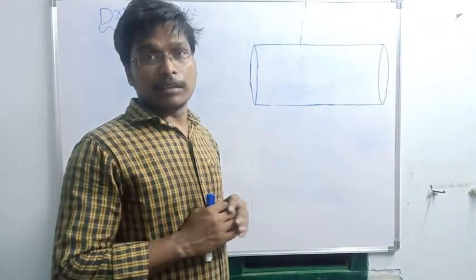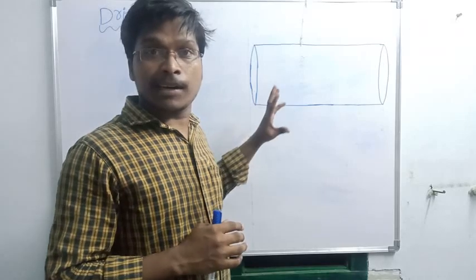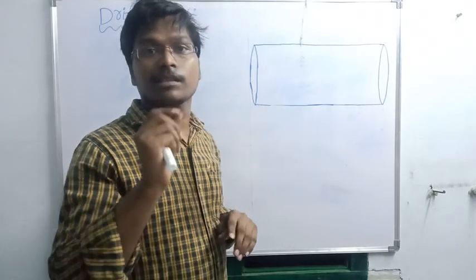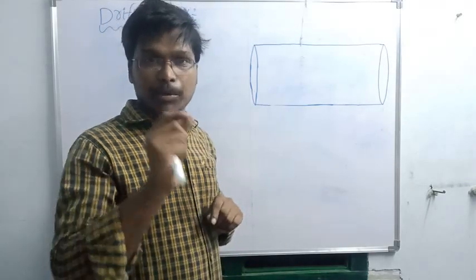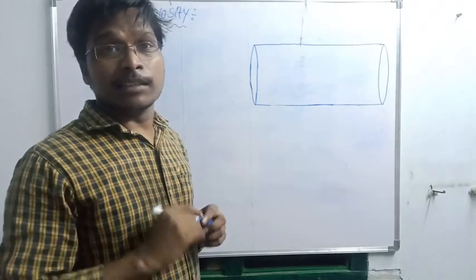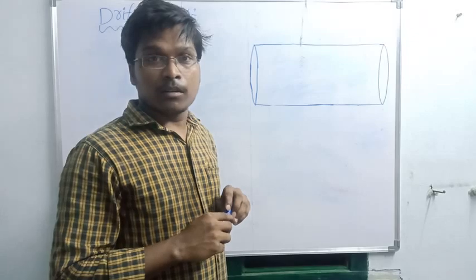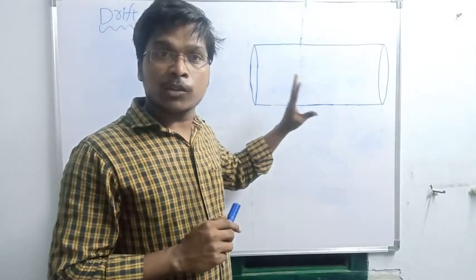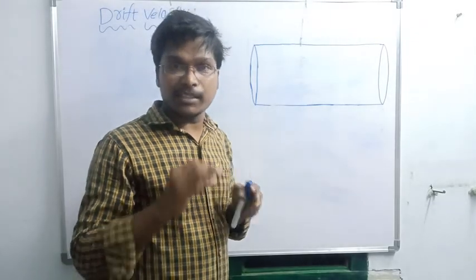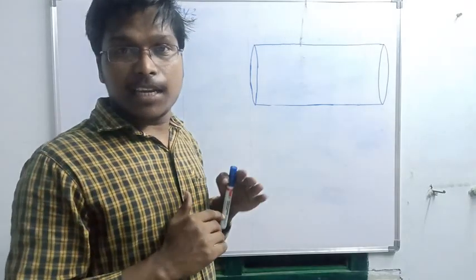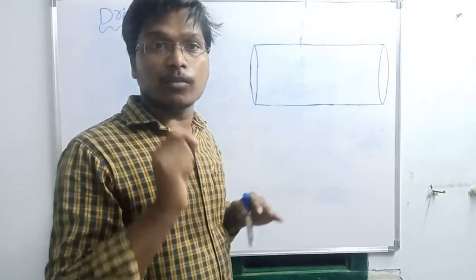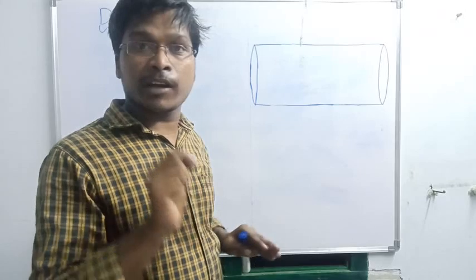Initially, the total charge of the conductor is 0. Remember this point. For what reason is the total charge of the conductor 0? Initially means at the starting point.